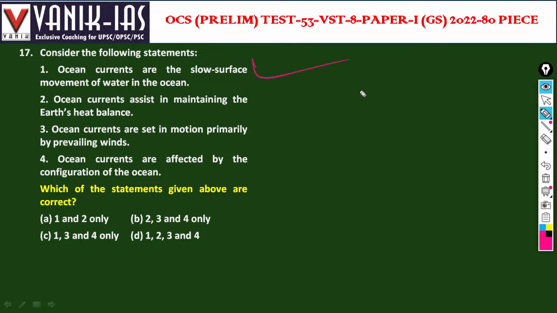Yes, slow surface. Ocean currents assist in maintaining the Earth's heat balance. Yes, because from hot areas they move to cold areas, and from cold areas they move to hot areas.